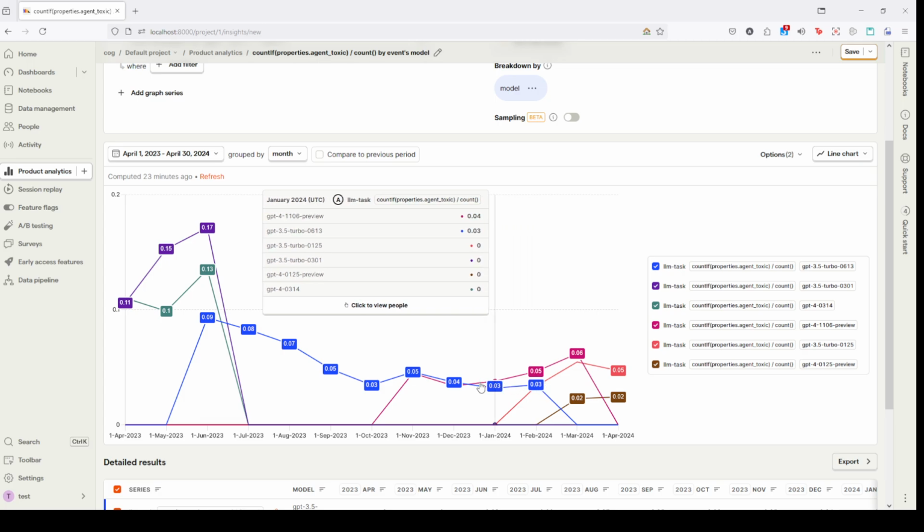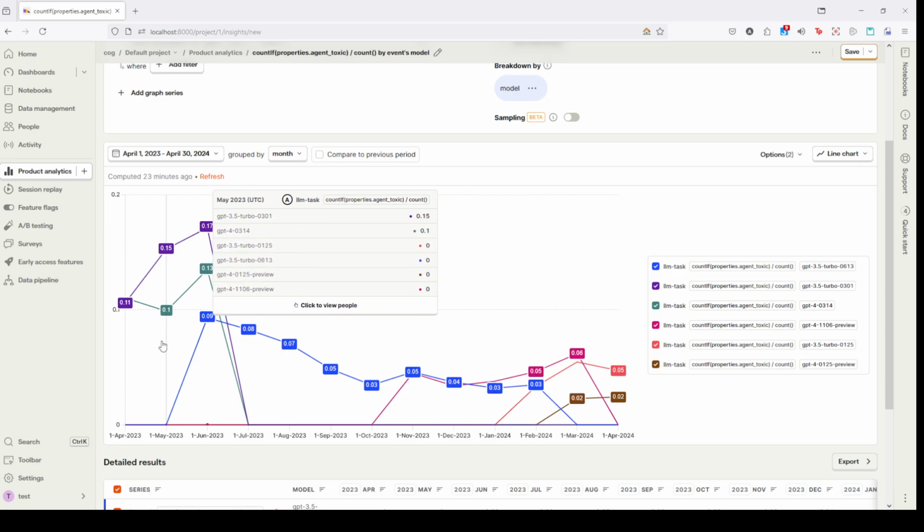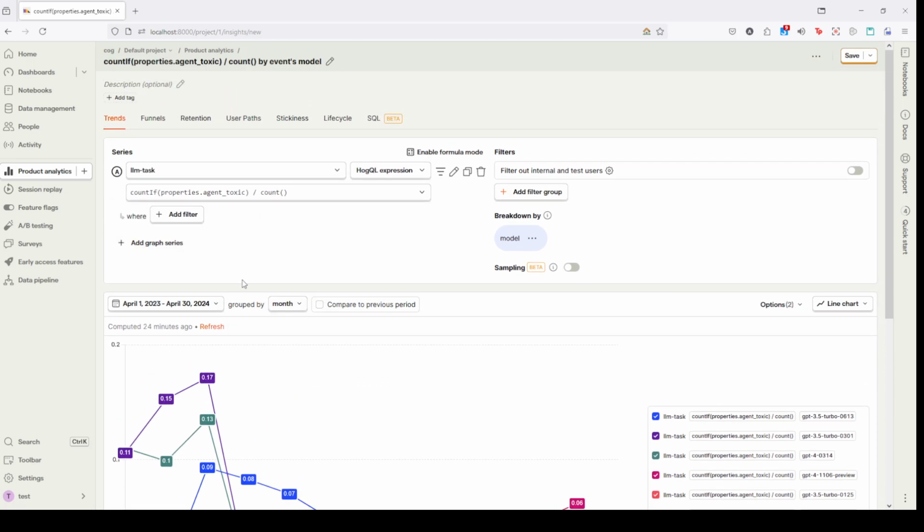Now, one might argue and say maybe users are not being as toxic here in the later months compared to the earlier months, and that's why models are more toxic here in June and May. And maybe that's true. So one thing I can do instead is to plot the rate of user toxicity and model toxicity together, and see the evolution over time and compare them.